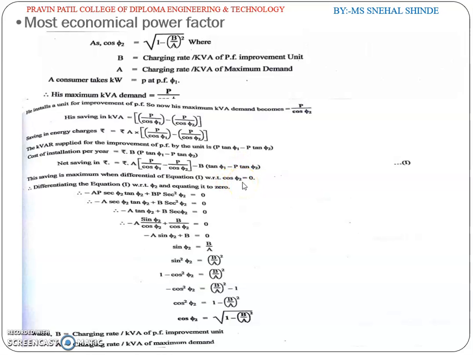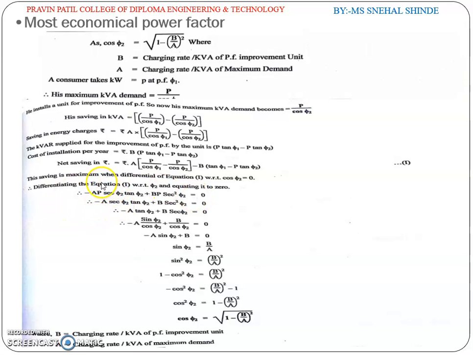So differentiating equation 1 with respect to phi 2 and equating it to 0, we get minus AP into sec phi 2 tan phi 2 plus BP, taking B common, into sec square phi 2 equal to 0.